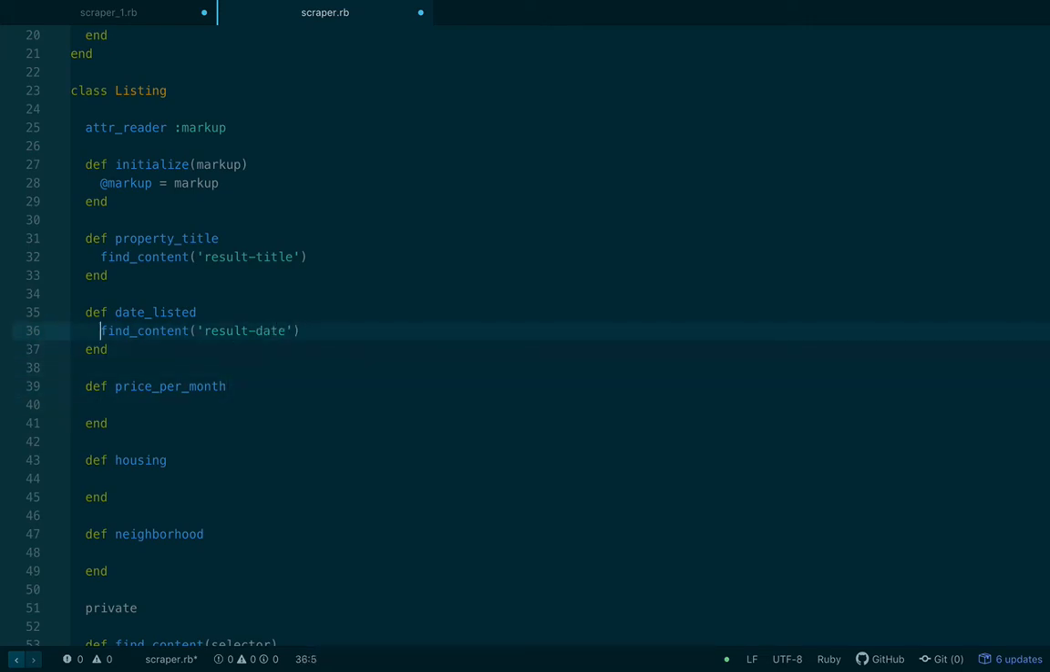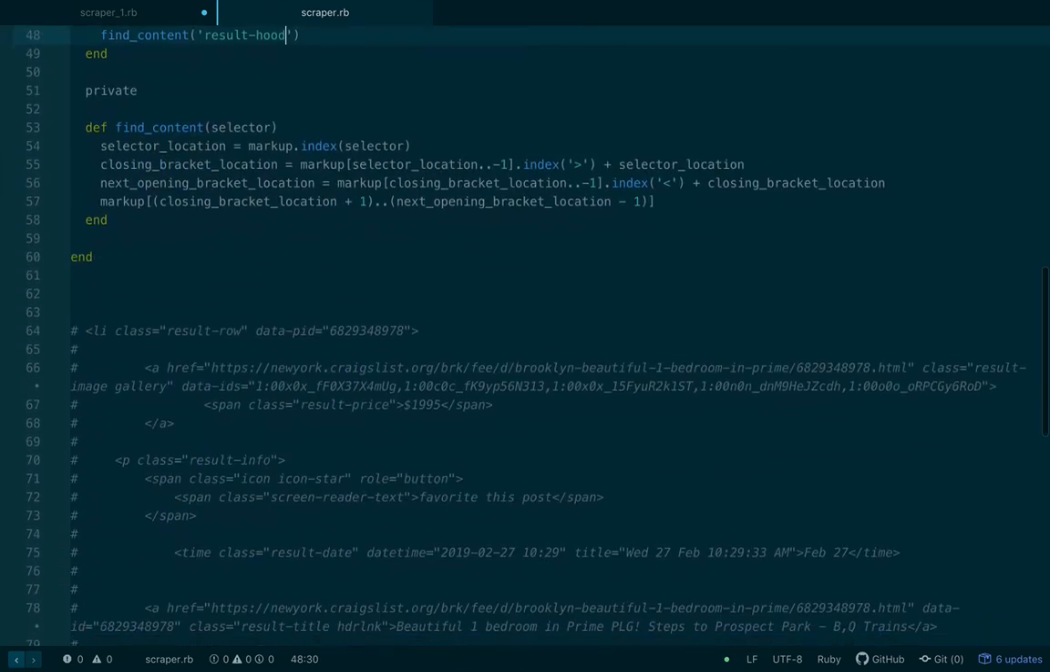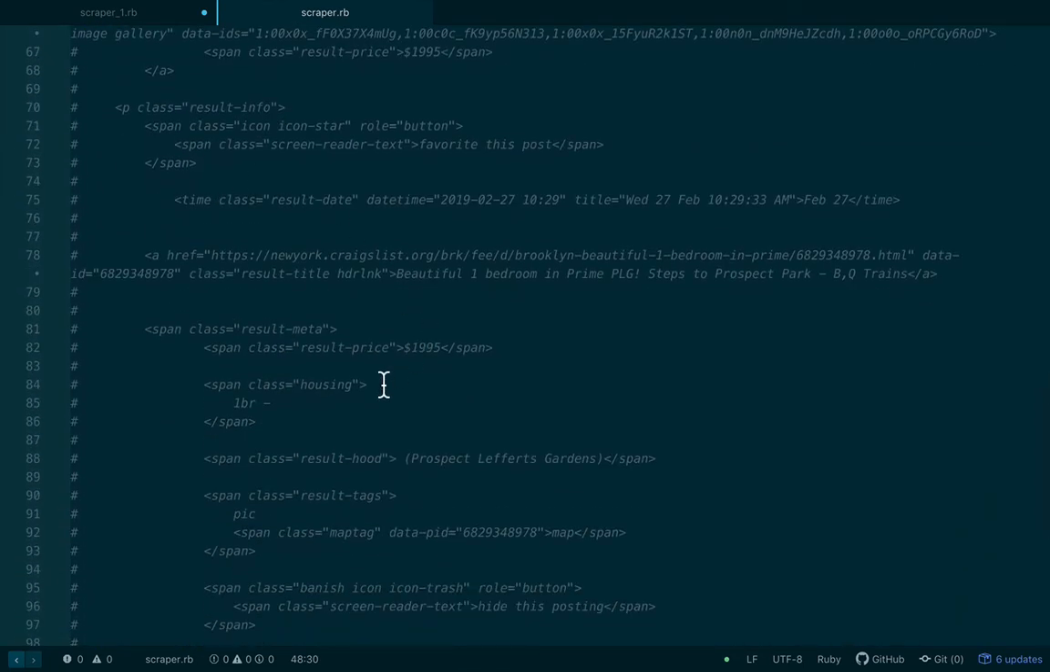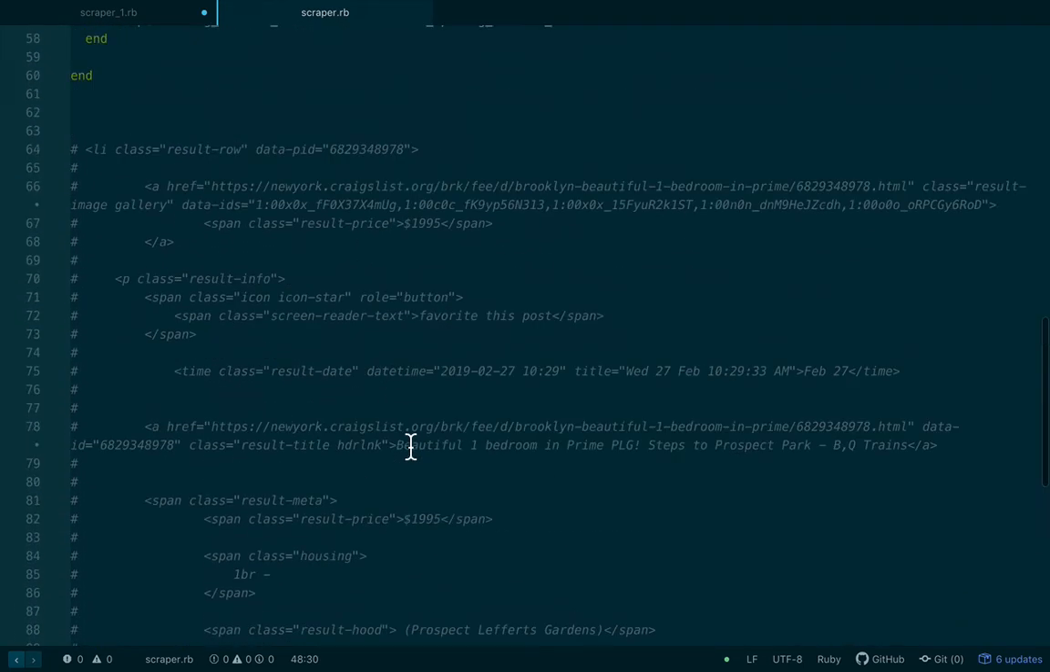I'm going to just kind of guess on these and then verify. So we'll say result price. I think this one might just be housing. And if I remember right, that one was result hood. Okay, so let's look for the result price. Yep, that's right. Then housing, then result hood.